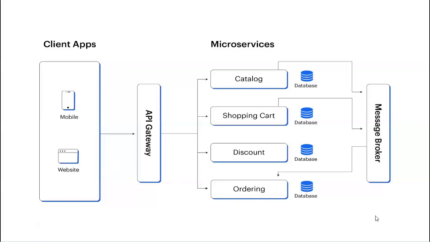In the circuit breaker pattern, when microservice 4 goes down, it will not allow microservice 3 to continuously hit requests to microservice 4, so we can save a lot of resources. That is the circuit breaker pattern. Similarly, we have the retry mechanism. In the retry mechanism, microservice 3 will retry calling microservice 4 multiple times in case of slowdown or failure.